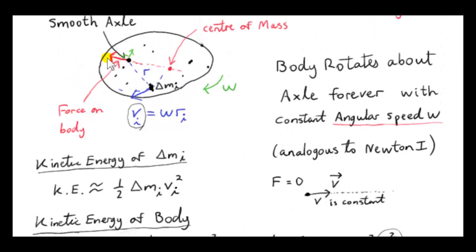There is actually a force on the body due to the axle, but as I've explained before, that force is perpendicular to the part of the body that the axle is in contact with, so it doesn't slow down the rotating body. The axle is perfectly smooth, so the body rotates forever with constant angular speed omega, unless some force acts on the body, of course, to either increase its rate of rotation or decrease its rate of rotation.